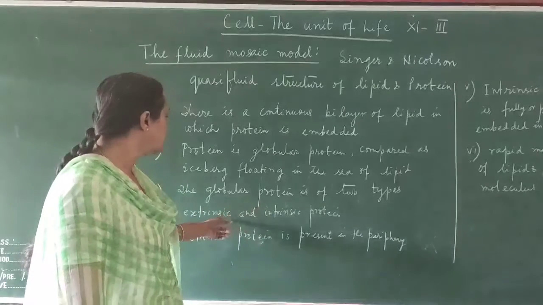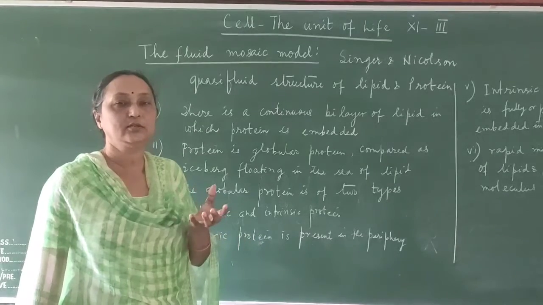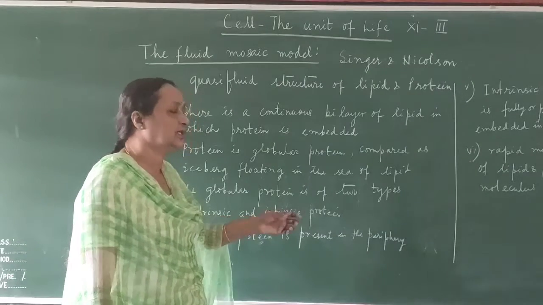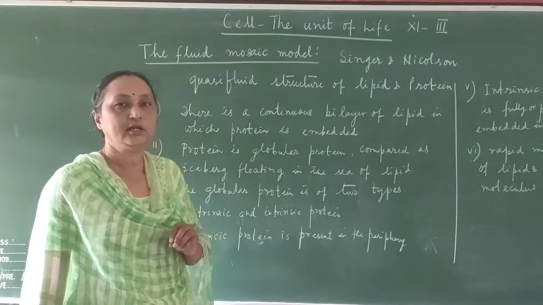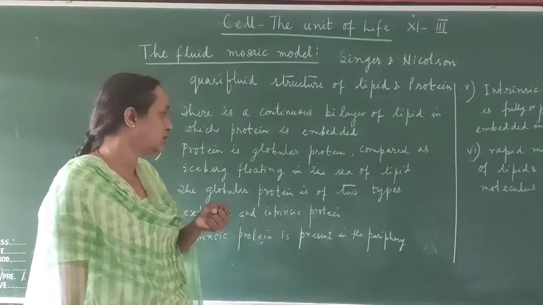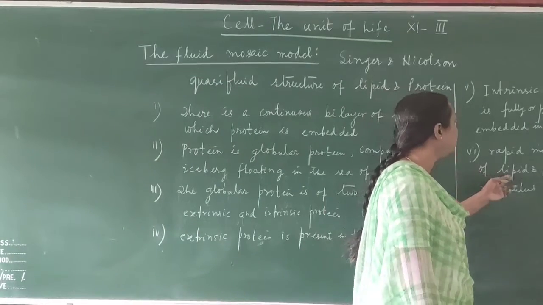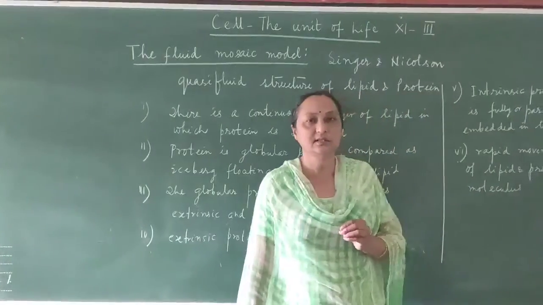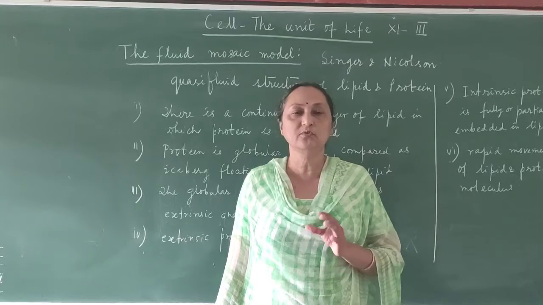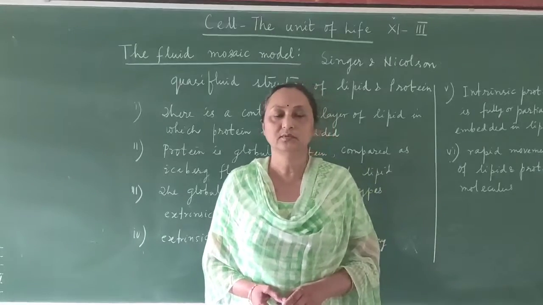The extrinsic protein, as it is present in the periphery, is loosely connected to the head of the lipid. Whereas the intrinsic protein is either fully embedded in the lipid bilayer or partially embedded, and it is closely or strongly connected to the lipid. There is rapid movement of the lipid and protein molecules. Why is it called a fluid cell membrane? Because the protein and lipid molecules can move from one place to another, and this movement helps in the transport of molecules.